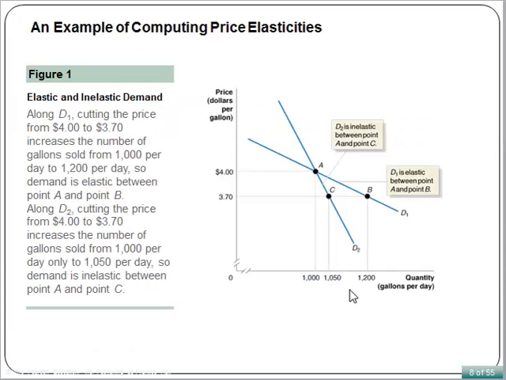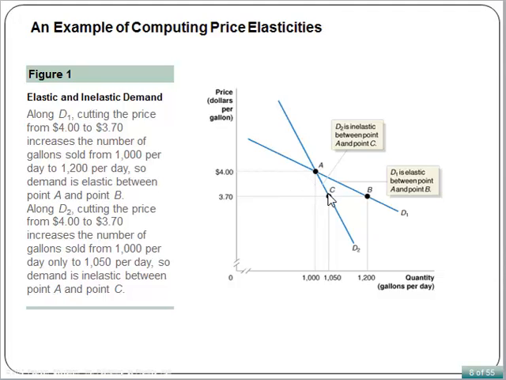Suppose you own a service station and you are trying to decide whether to cut the price you are charging for a gallon of gas. You are currently at point A in this figure, selling 1,000 gallons per day at the price of $4 per gallon. How many more gallons you will sell by cutting the price to $3.70 depends on the price elasticity of demand for gasoline at your service station.